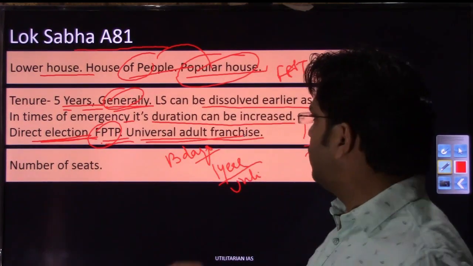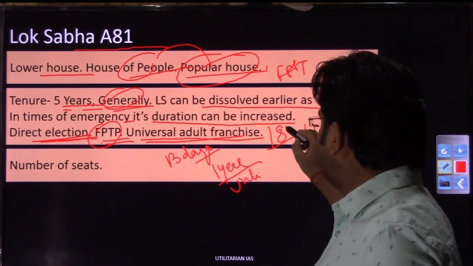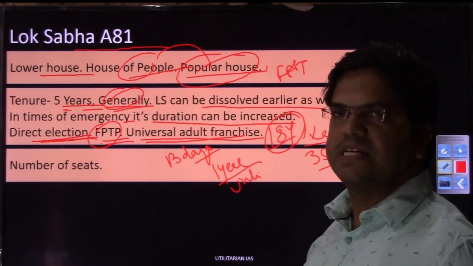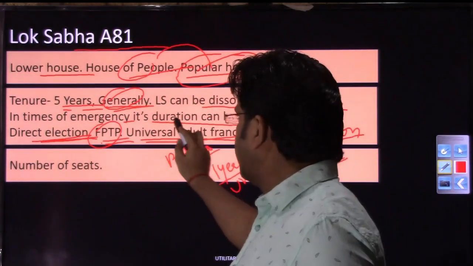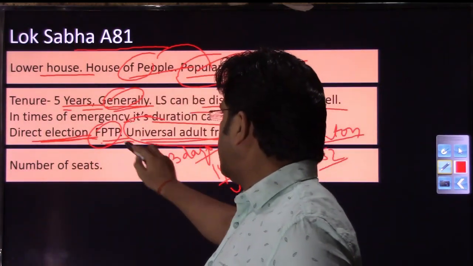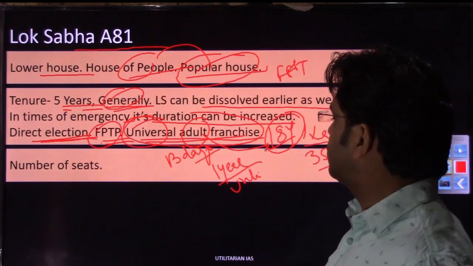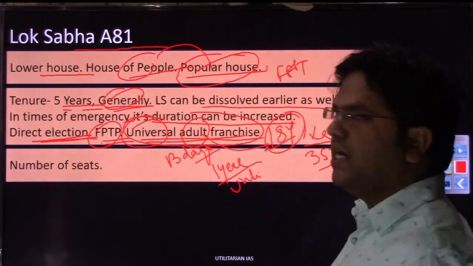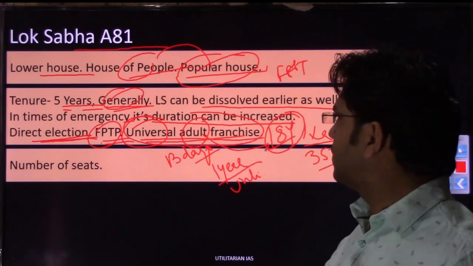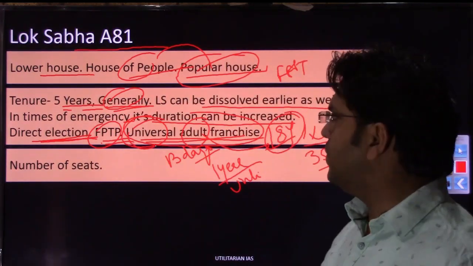Any person who has crossed a certain age, and the certain age in case of India is 18 years, and has a voter card, can participate in the election, and that's why the word universal. Adult means 18 years by India's measurement. So any person of 18 years, irrespective of caste, religion or creed, and that's why it is universal. So we use universal adult franchise.